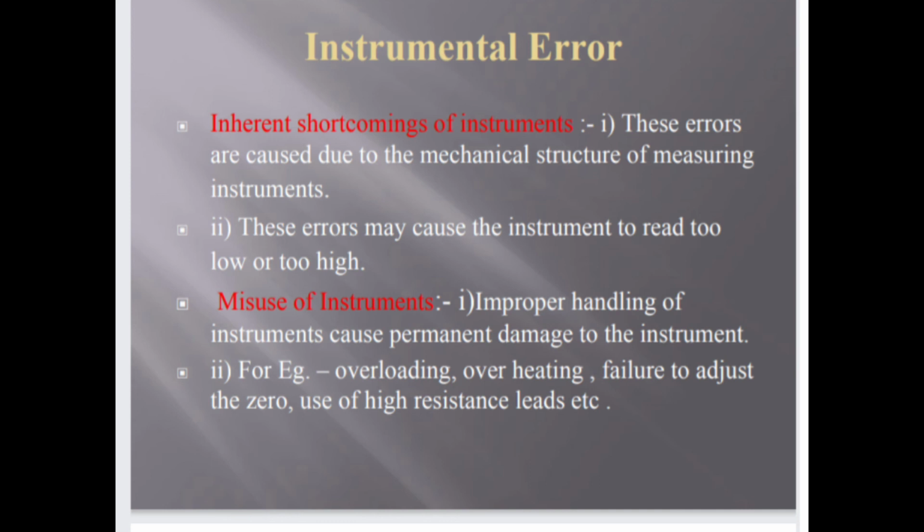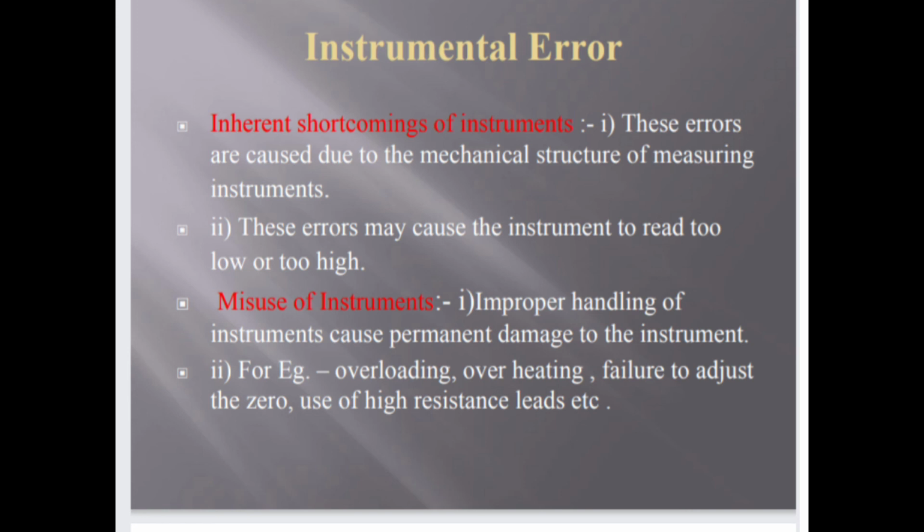So first is inherent shortcoming of instruments. These errors are caused due to the mechanical structure of measuring instruments. Second, these errors may cause the instrument to read too low or too high. Misuse of instrument: improper handling of instruments causes permanent damage to the instrument. For example, overloading, overheating, failure to adjust the zero, use of high resistance leads, etc.